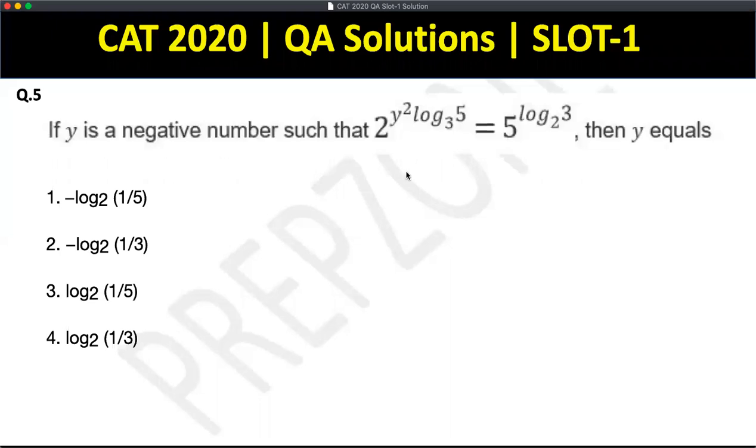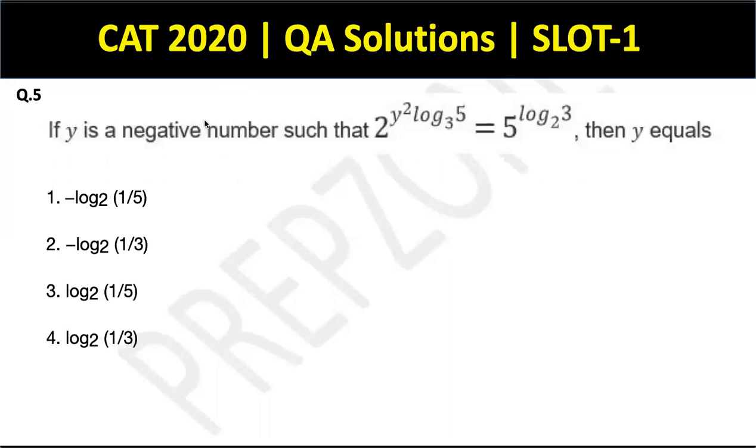Yes, so question number 5 belongs to clearly the chapter called logarithms. If y is a negative number such that 2 to the power y square log 5 to the base 3 is equal to 5 to the power log 3 to the base 2. All right, okay. So the question clearly mentions, guys, that y has to be a negative number. And I'm seeing options here.